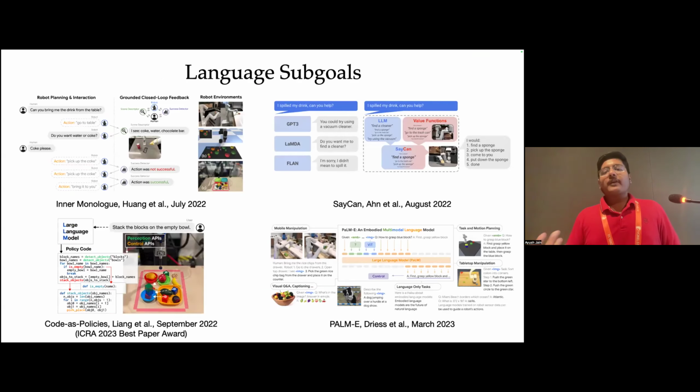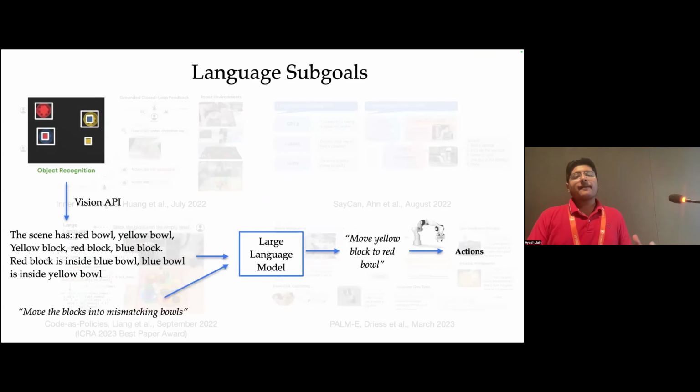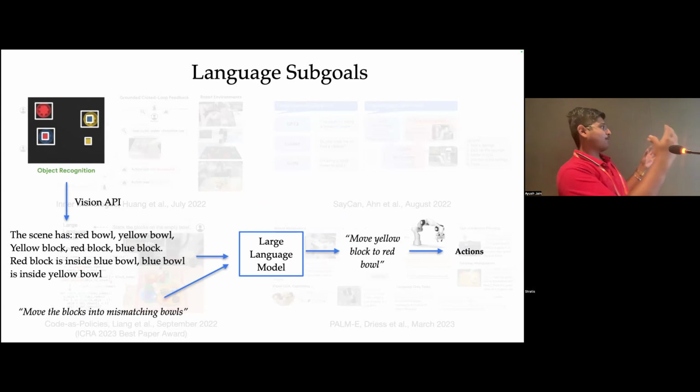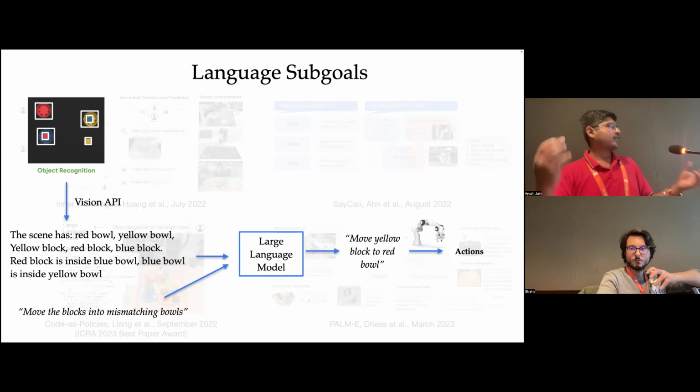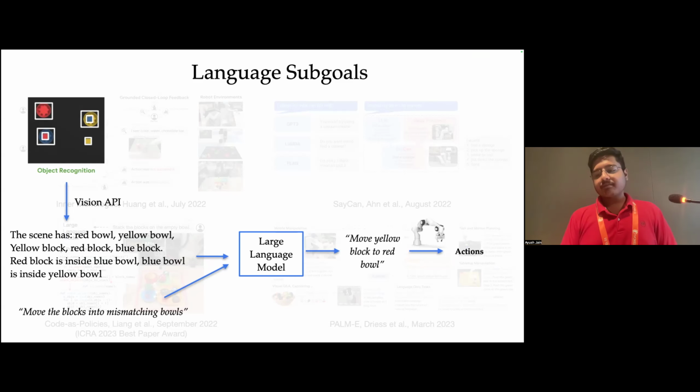Well, one very common representation these days is language itself, where works like Inner Monologue, SayCan, Code as Policies, and others try to map the input image and the language instruction to some simpler language sentence. For example, given the complicated instruction to move the blocks into mismatching goals, it does its reasoning and just simply says, oh, you just need to move the yellow block to the red ball. You don't really need to understand what mismatching goals and so on means for the action policy. It just needs to execute the low-level action.